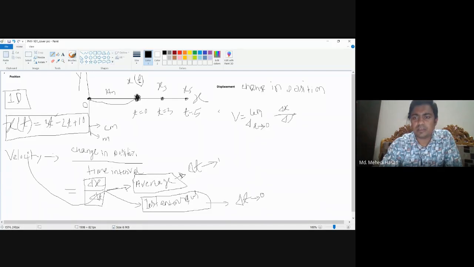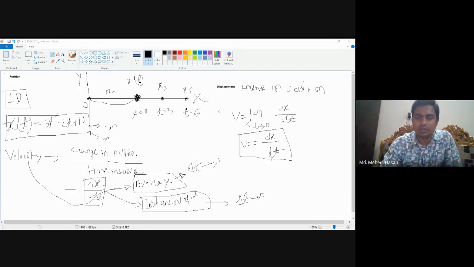Okay, in mathematics, I think you are familiar with this type of equation. There is a limit here: del t tends to 0, then del x by del t will be converted into dx by dt, which is basically the first order differentiation of position. So if we differentiate position, then we'll get the velocity, which is called instantaneous velocity.